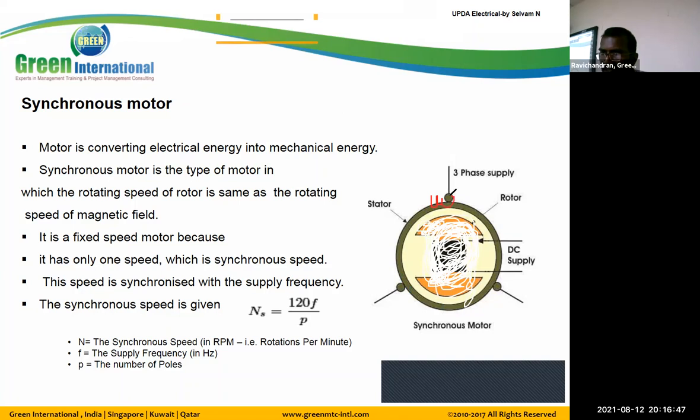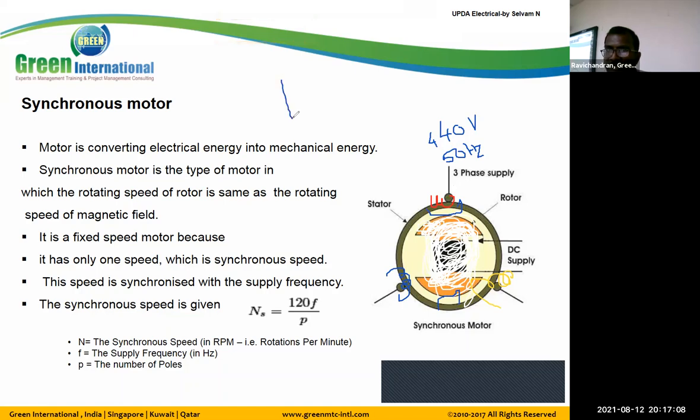Now we have a winding. Here we have 2 windings, 2 poles are there.